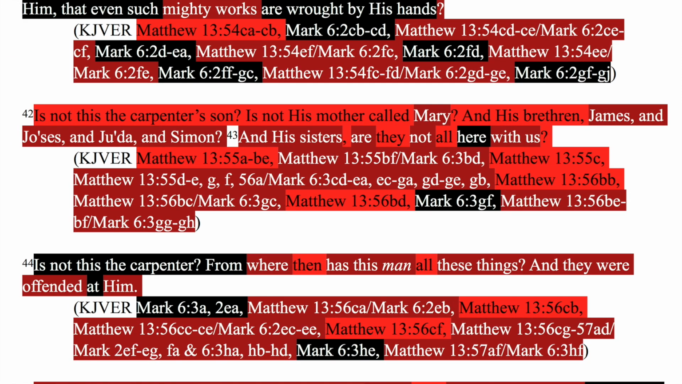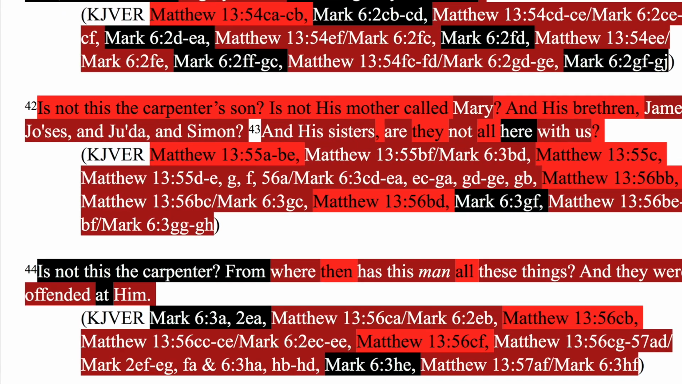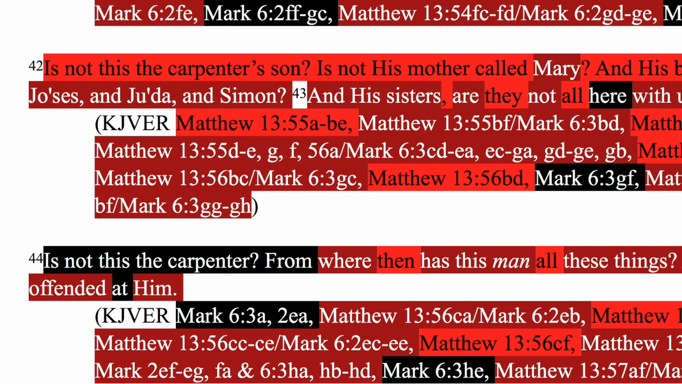It's a lot of questions. Is not this the carpenter's son? Is not his mother called Mary, and his brethren James, Joseph, Judah, and Simon? And his sisters, are they not all here with us? Is not this the carpenter? From where then has this man all these things? Yeah, I think I like how it reads. Is not this the carpenter's son at that beginning? And then is not this the carpenter all the way at the end? After all the mention of his brothers and sisters, it still fits.